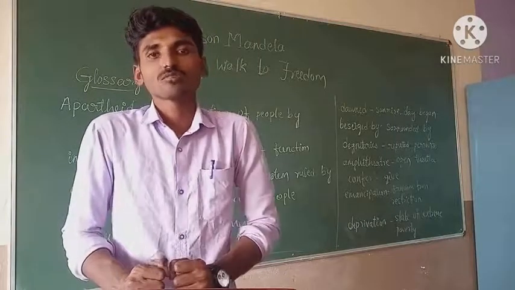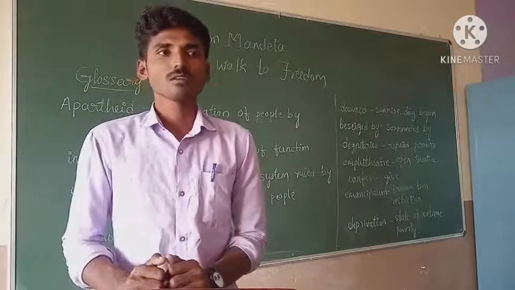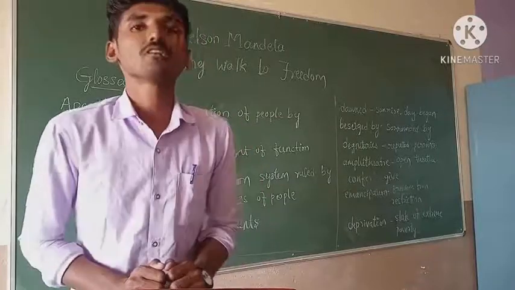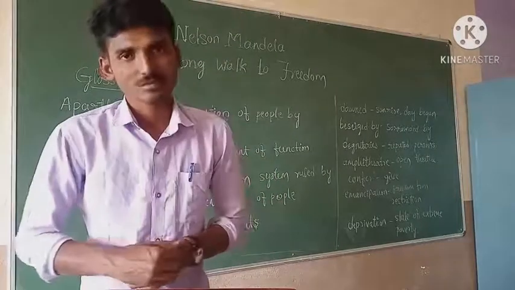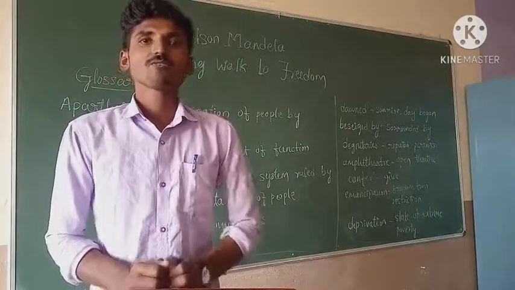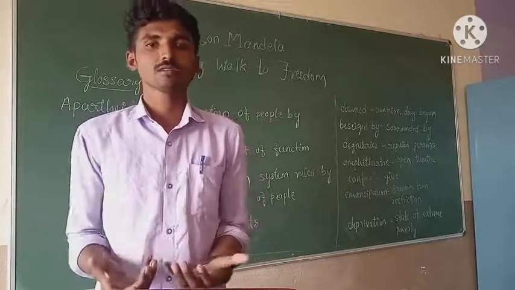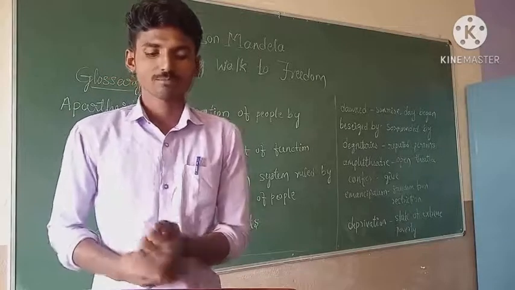A lot of discrimination happened to the people of South Africa. A lot of black people were killed, hundreds and thousands. Okay, this is the system. And in 1994, it got independence from apartheid, and it's wonderful for them.